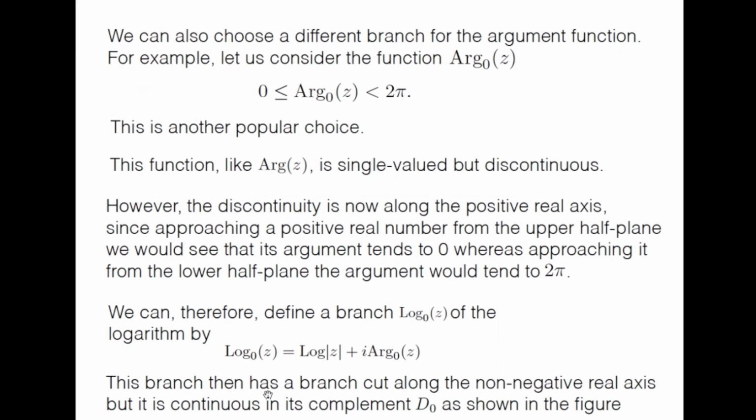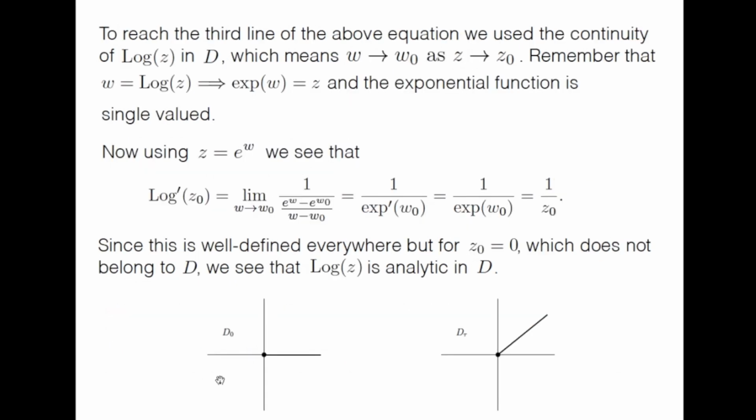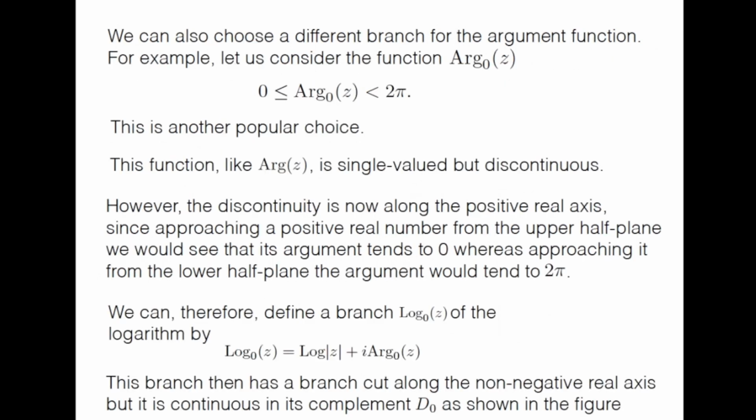As I said, this branch has a branch cut along the non-negative real axis, but it is continuous and single valued in its complement D0, as shown in the figure. So except for the non-negative real axis, everywhere it is continuous and single valued. This is the log 0 function that I use.